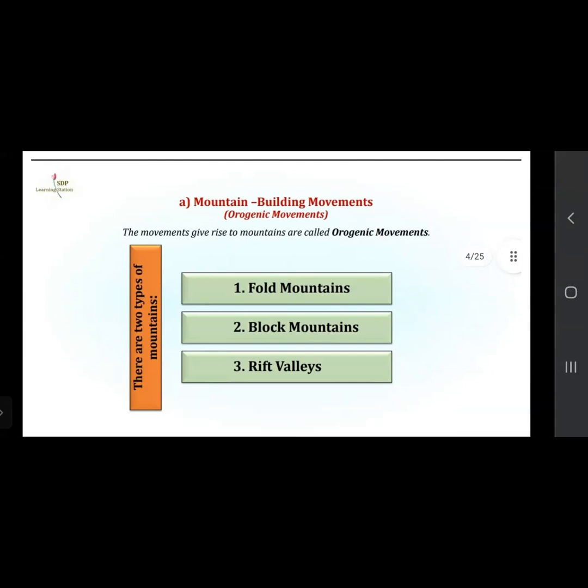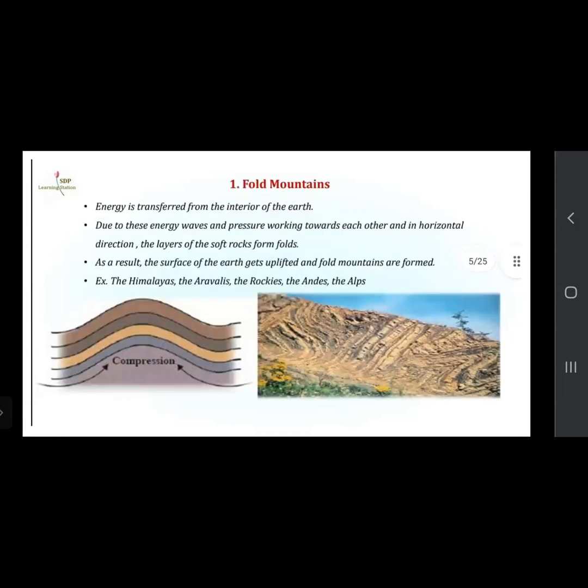Valleys are formed. So now we'll see the fold mountains. Energy is released from the interior of the earth. How does a fold mountain form? Energy is transferred from the interior of the earth. Due to these energy waves and pressure working towards each other in a horizontal direction, the layers of the soft